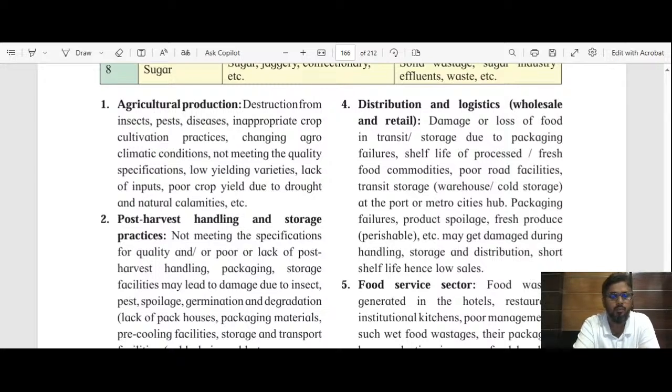Then not meeting the quality specifications. Each crop has certain quality specifications. If we are not meeting that, definitely there will be generation of waste from it.